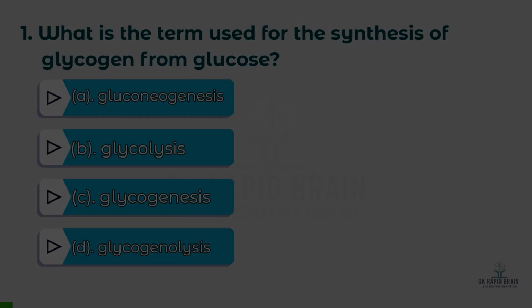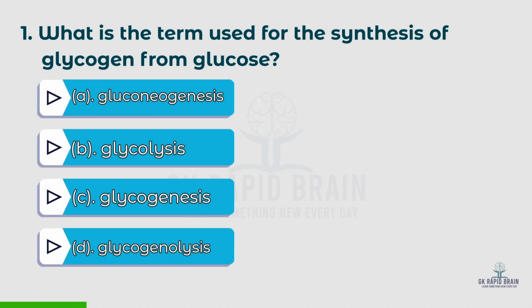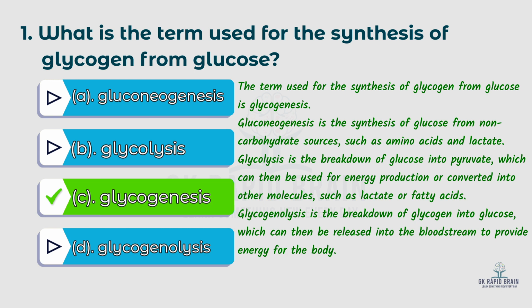Let's start. First question, what is the term used for the synthesis of glycogen from glucose? Options A. Gluconeogenesis, B. Glycolysis, C. Glycogenesis, D. Glycogenolysis. The right answer is glycogenesis. The term used for the synthesis of glycogen from glucose is glycogenesis.